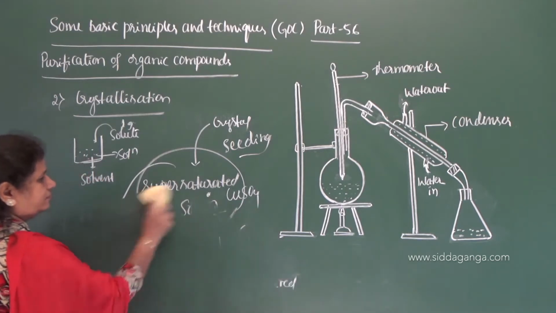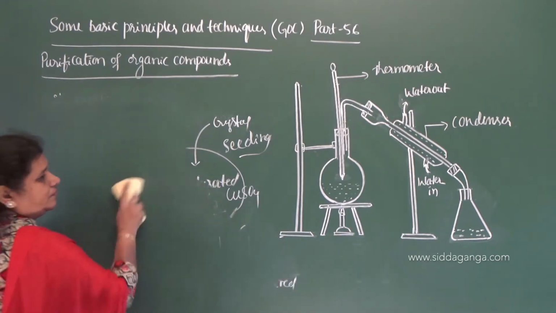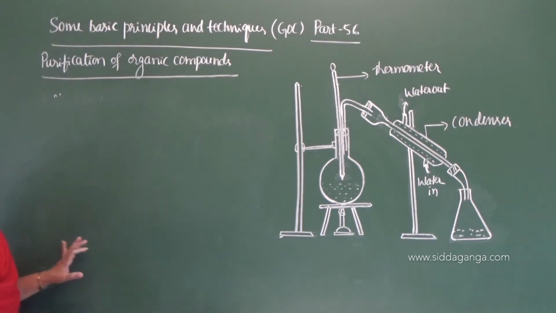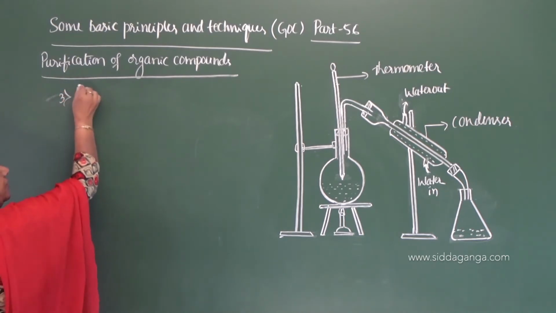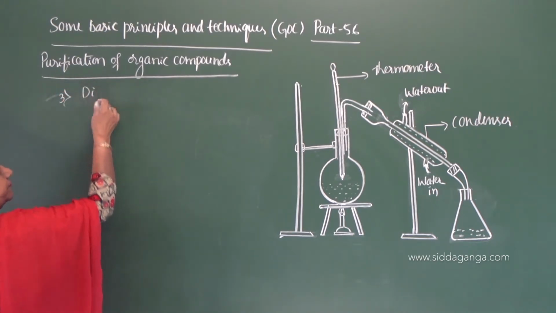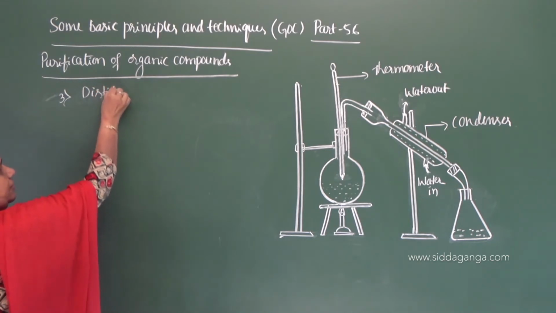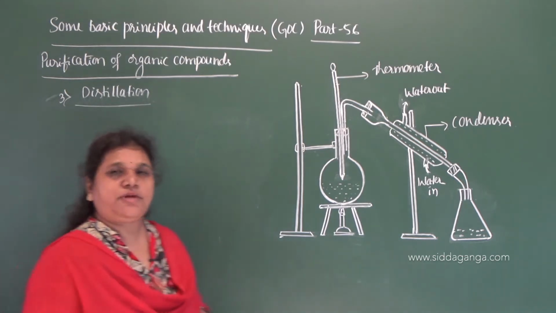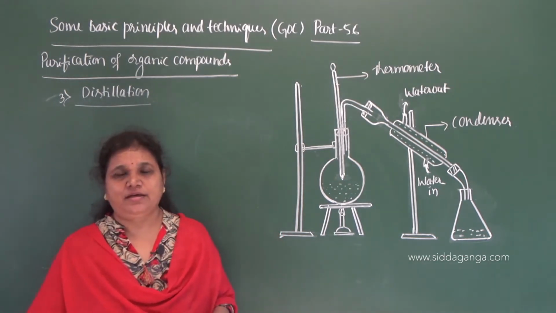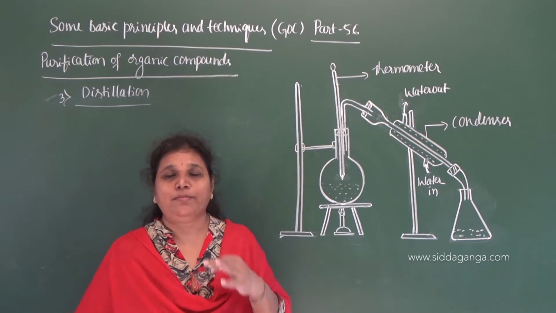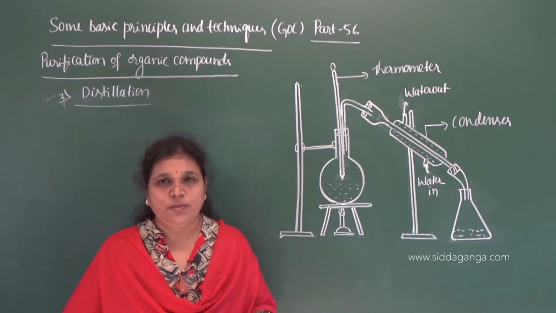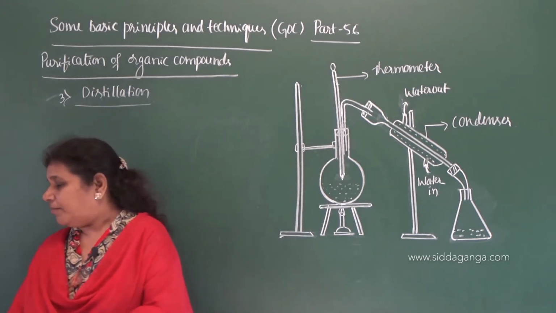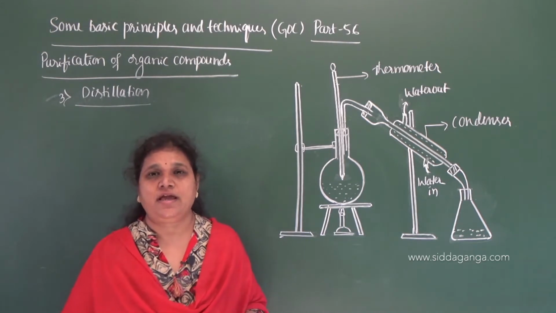The third process is distillation. The distillation method is a very simple method. This is mainly based on the boiling point of the liquids present in a mixture. So distillation is mainly based on the boiling point of liquids present in a mixture.